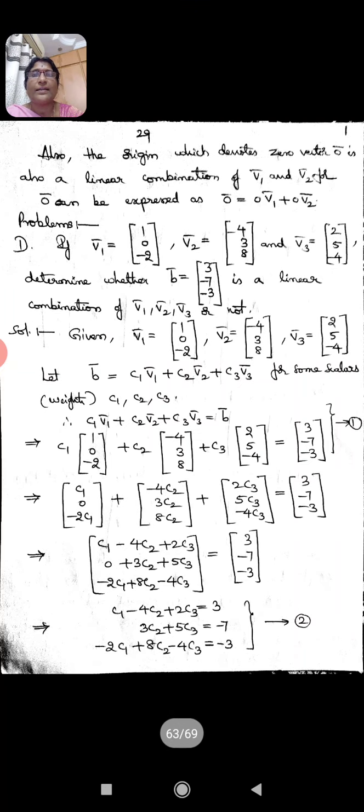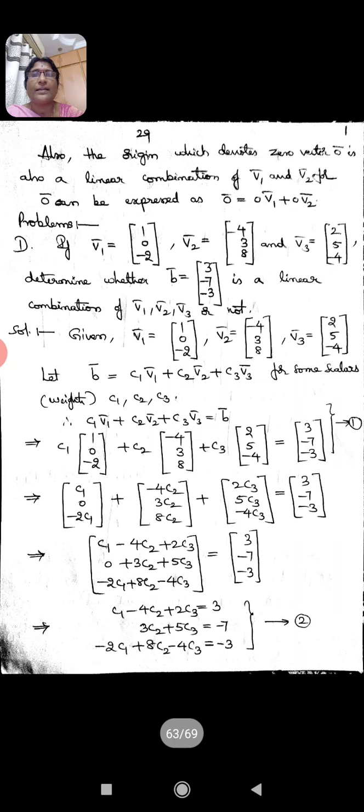After going through the solution, we arrived at the result that this vector B bar cannot be expressed as a linear combination of V1 bar, V2 bar and V3 bar, for the reason that there exist no scalars C1, C2, C3 satisfying the condition that B bar is equal to C1 V1 bar plus C2 V2 bar plus C3 V3 bar.